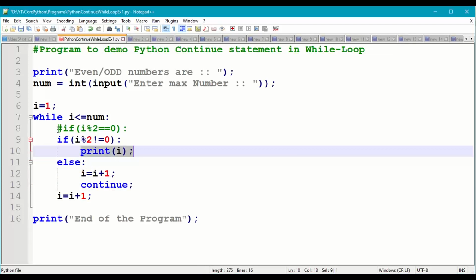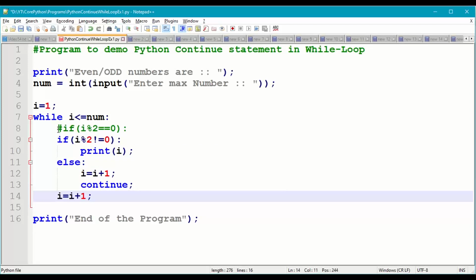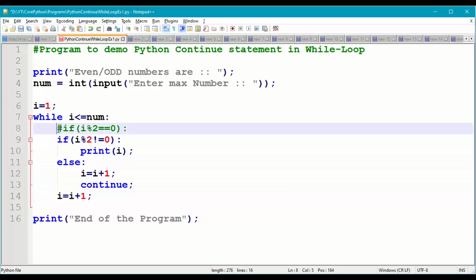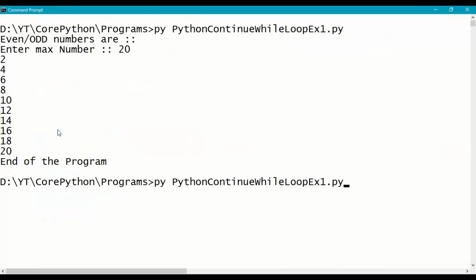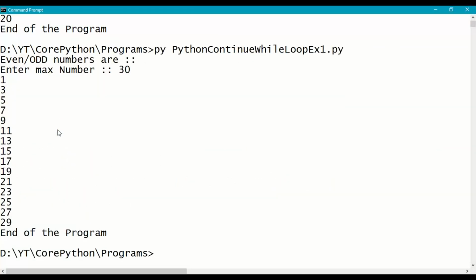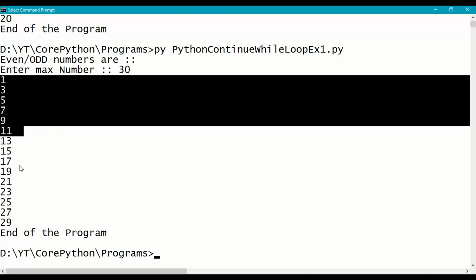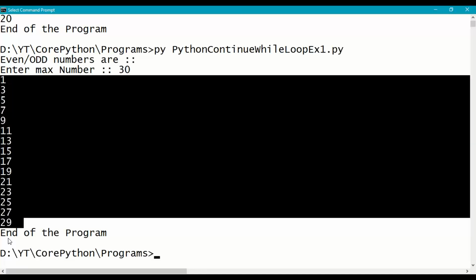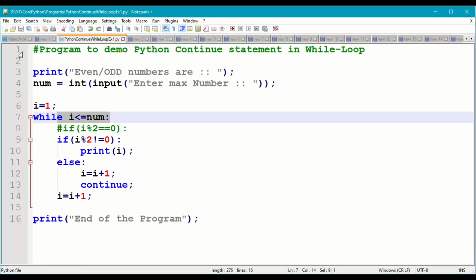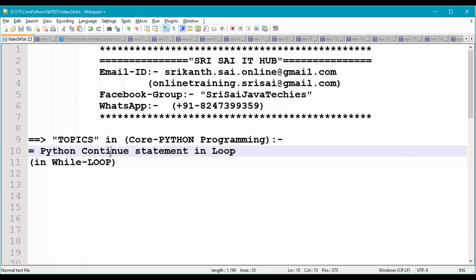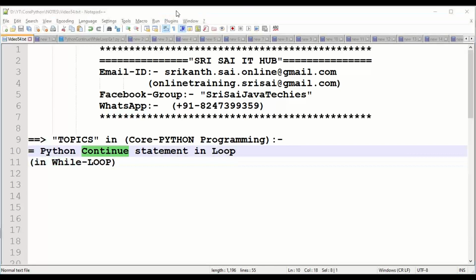After printing odd number, say I plus 1 for next iteration. Save it, run, below 30. So these are the odd numbers below 30, 29, and finally end of the program. This is how we are supposed to work with continue statement in a while loop.